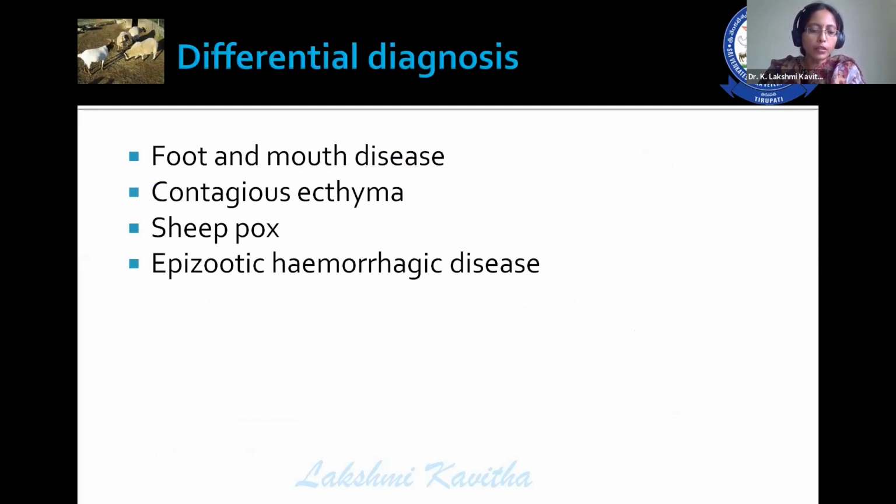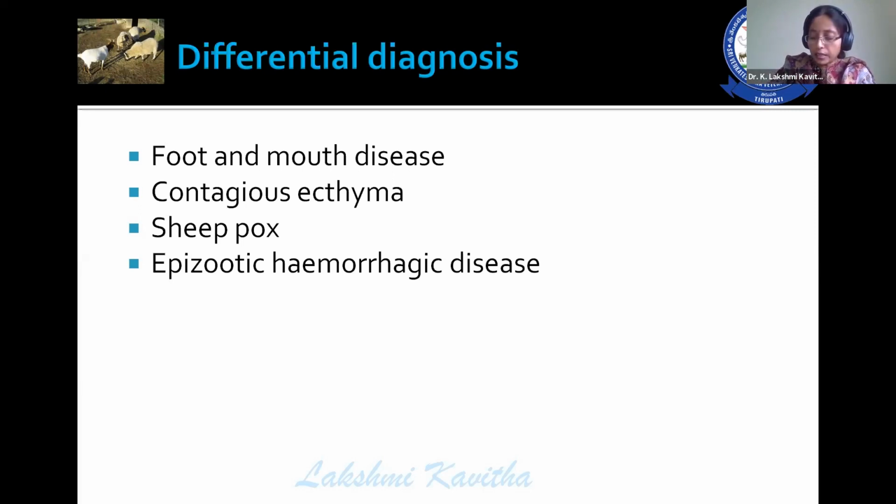Then coming to the differential diagnosis, this disease has to be differentiated from those diseases that are showing similar clinical signs to that of blue tongue. That means foot and mouth disease. In case of foot and mouth disease, formation of vesicles is one of the important clinical signs. Vesicle formation is present in areas where there is maximum mechanical pressure. That's why you can appreciate the vesicle formation at the mouth, around the mouth, and then on the feet. But to differentiate between these two diseases, such type of vesicle formation is absent in case of blue tongue.